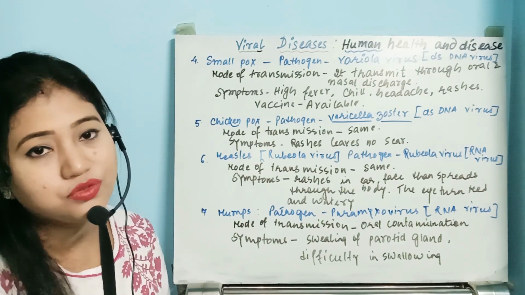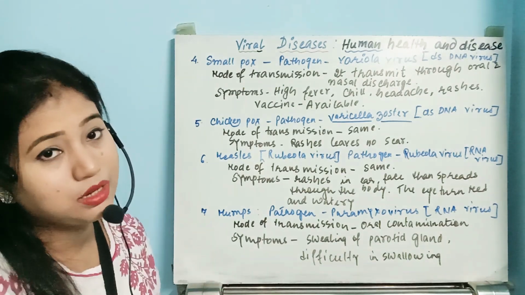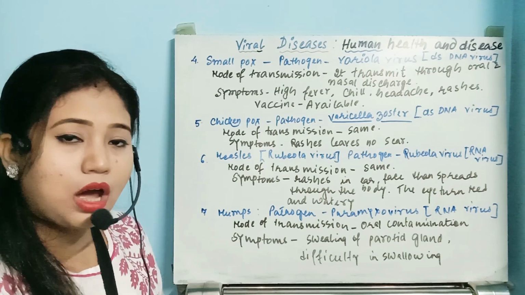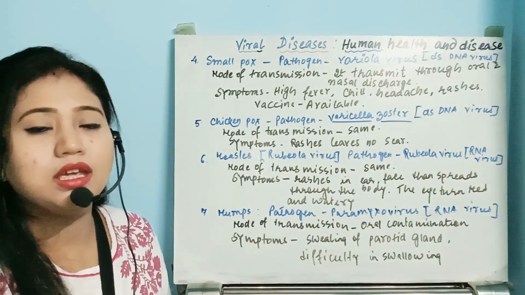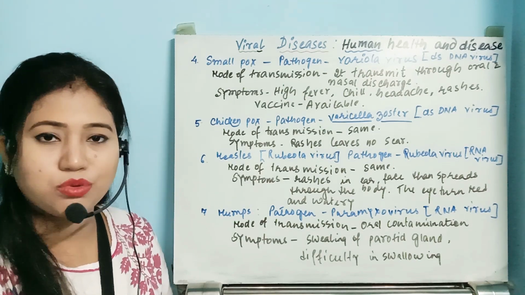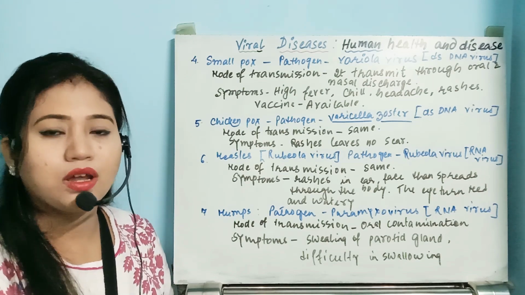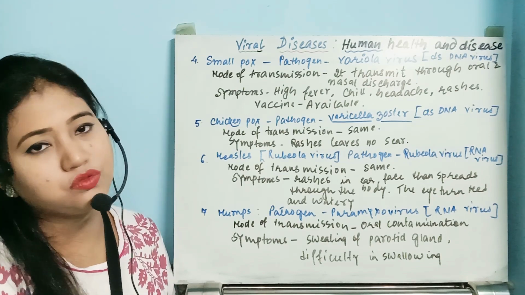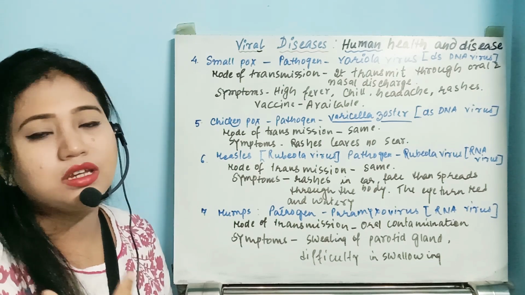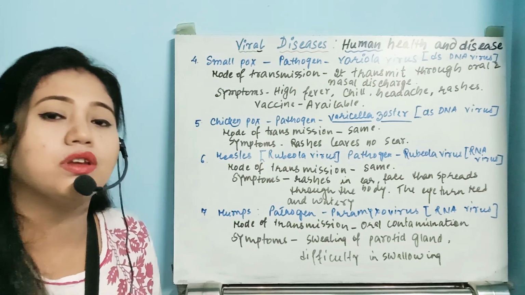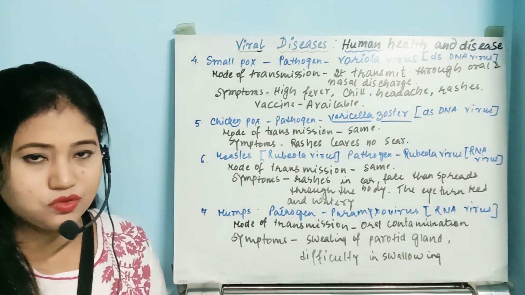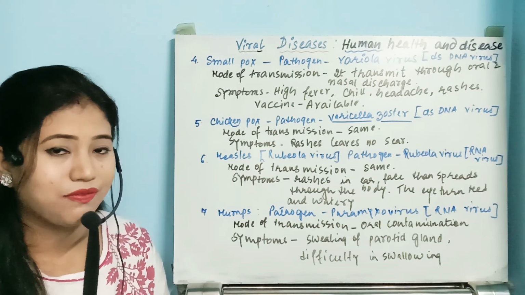After that, let us move to the next disease, that is mumps. The causative organism is paramyxovirus. Now, what is the mode of infection? If an individual has this infection, then another person near that individual can get it through food and water, transferring from one person to the next. It's a viral disease, so whenever that individual coughs or sneezes, the virus goes into the air, and it starts to infect other individuals nearby.